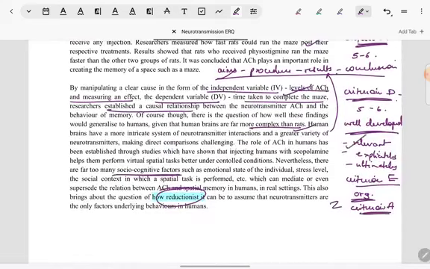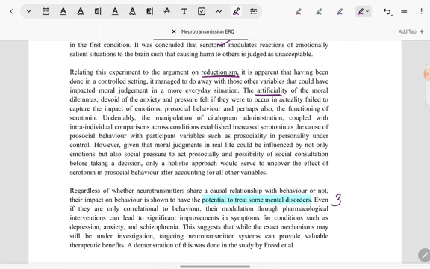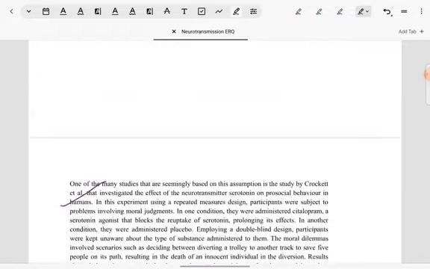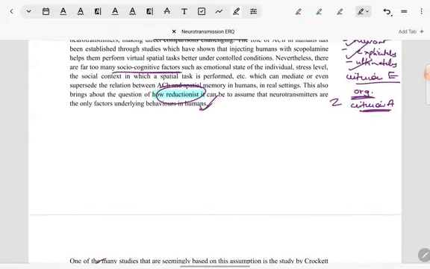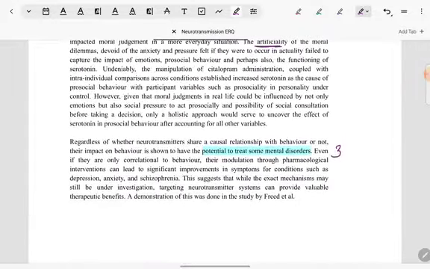Good development. Relevant points are made, they are explicitly linked to the study, and they are linked back to the main argument. Also, now we see a broader organization in the answer such that after one argument is completed fully, only then the next argument on reductionism is made. Then when that is completed fully, the next argument is made, which is about how neurotransmitters can be used to help treat certain disorders.